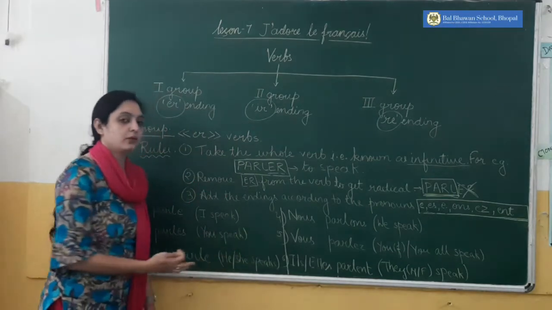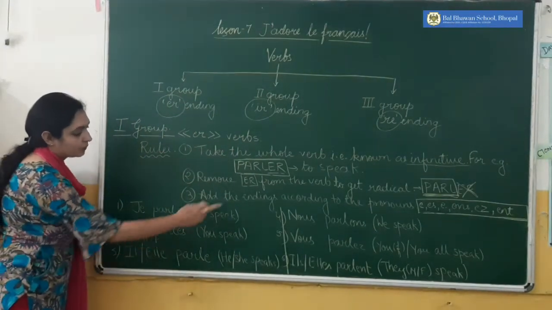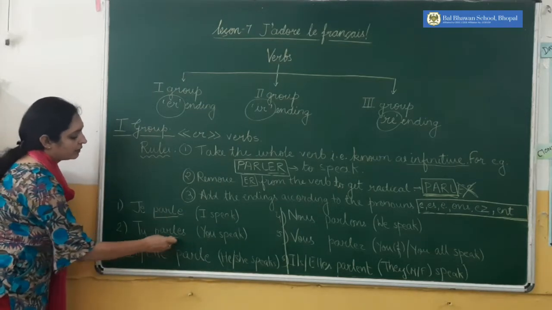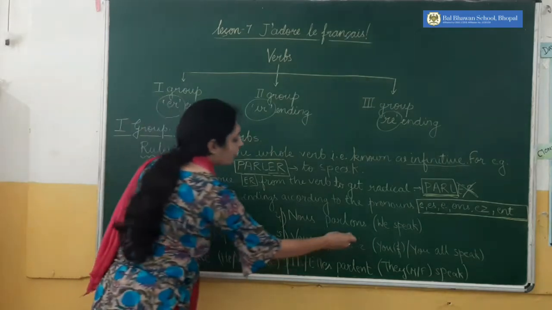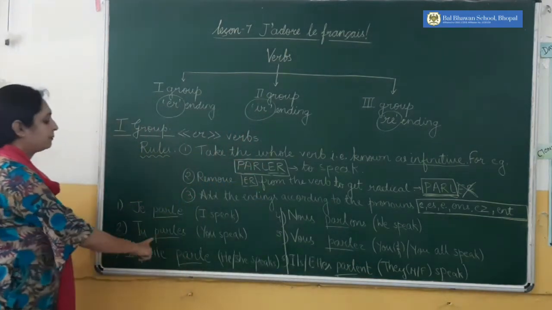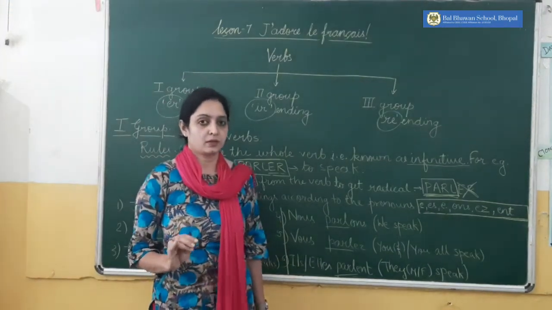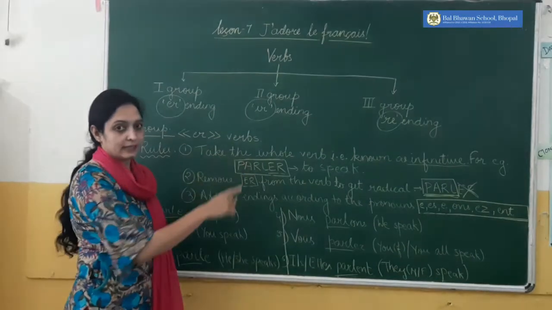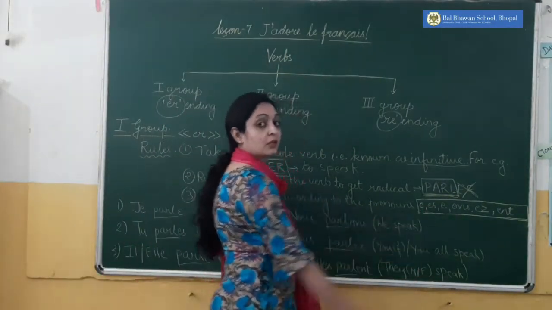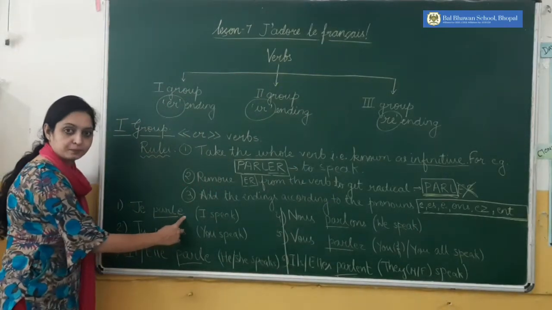Now how do you write it? I have written je, tu, il, nous, vous, ils, and then the radical portion, PARL, with all these pronouns. With this radical portion, I add the endings. The first ending I have written is e, so with je it's je parle.